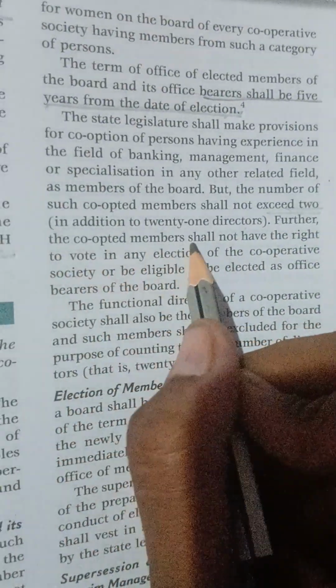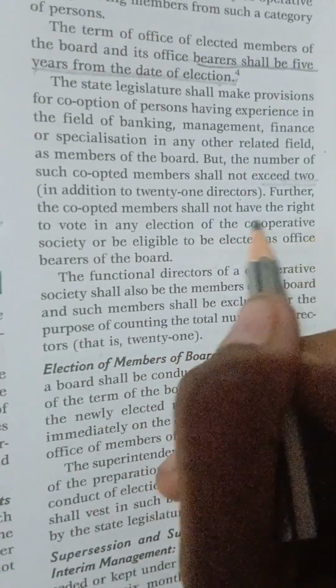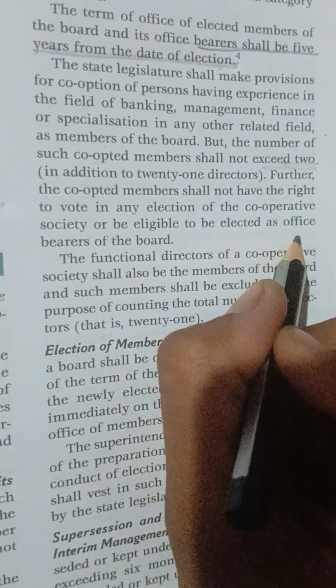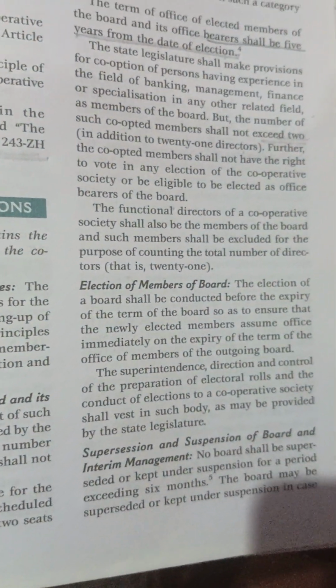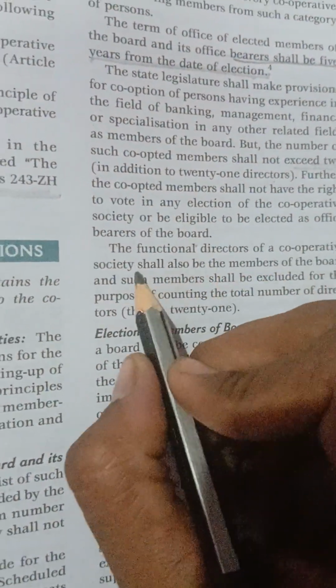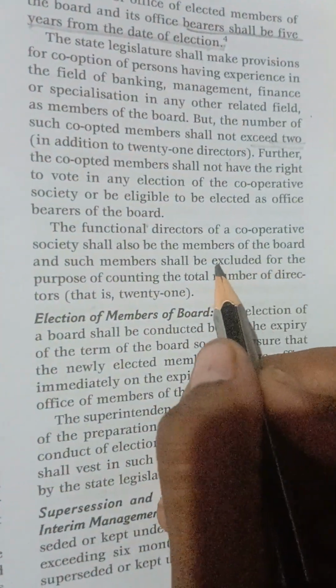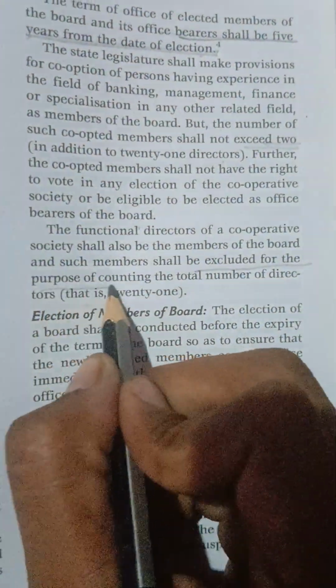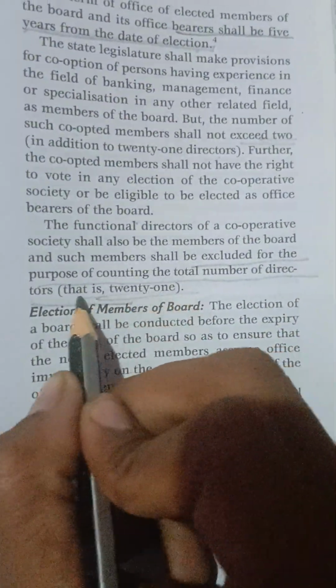Further, the co-opted members shall not have the right to vote in any election of the cooperative society or be eligible to be elected as office bearer of the board. The functional directors of a cooperative society shall not be the member of the board, and such members shall be excluded for the purpose of counting the total number of directors, that is 21.